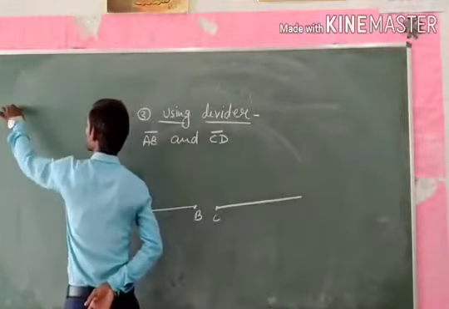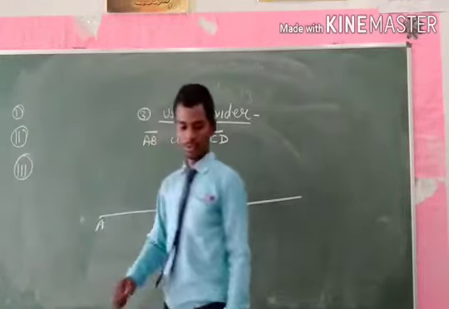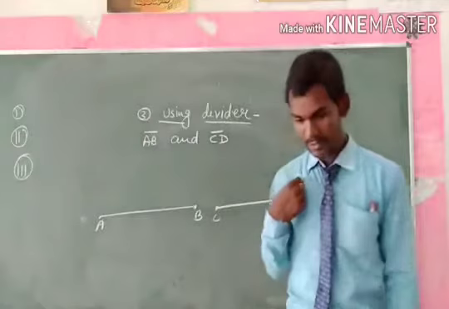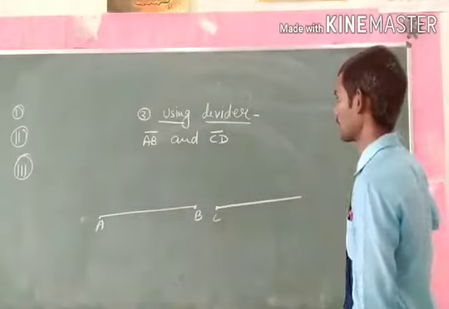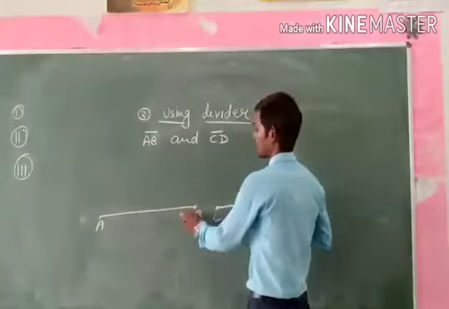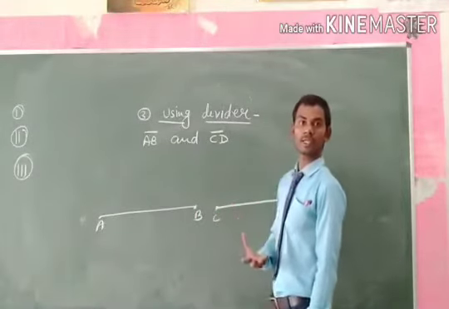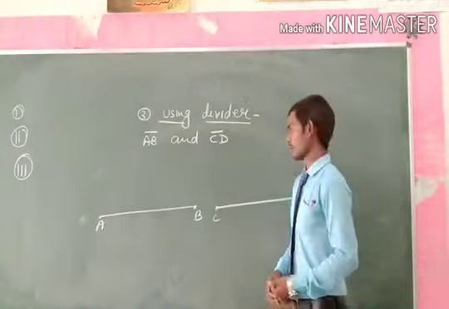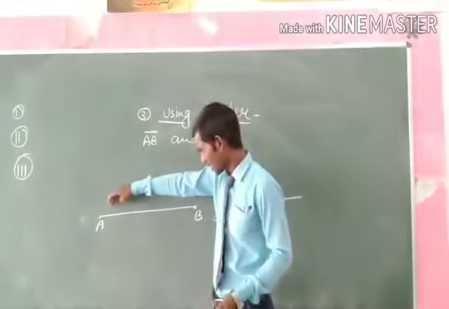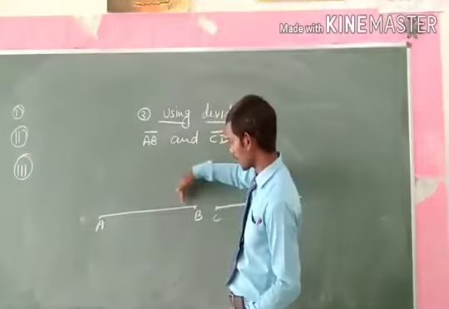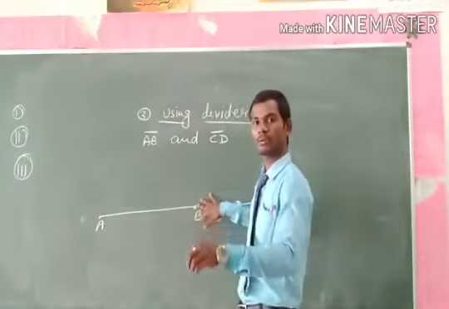There are three conditions. Let us see which are the three conditions. First of all, understand again how we use the divider to measure the length of the line. We put one end at the point A, open the divider and put the other pointer at the point B, and hold in the same position.